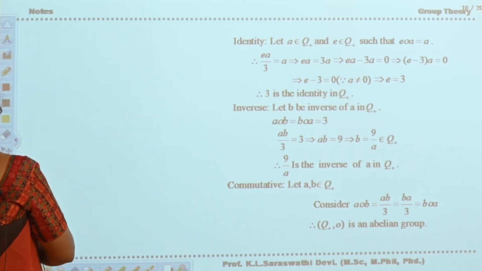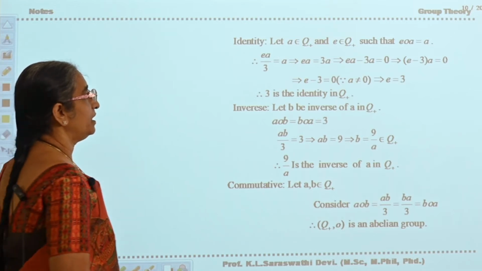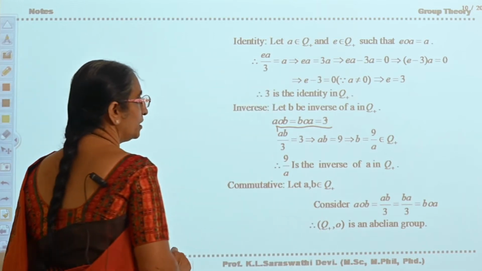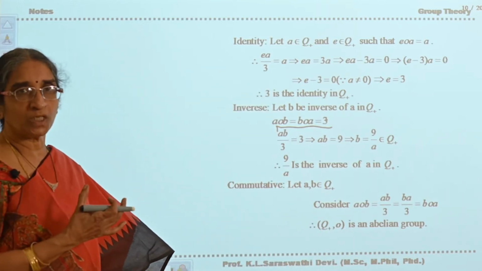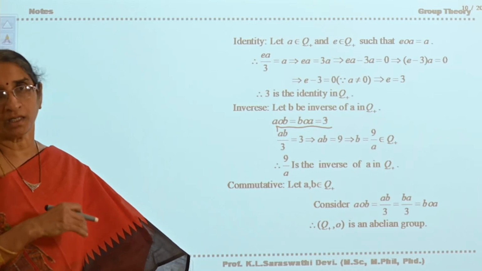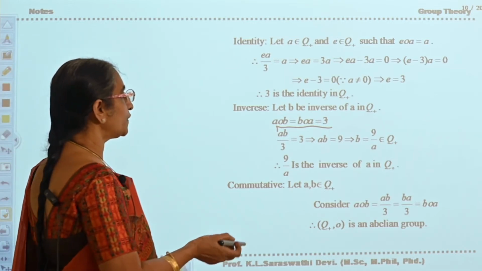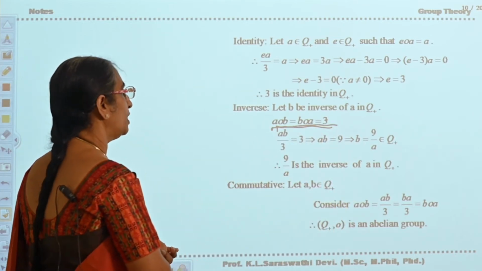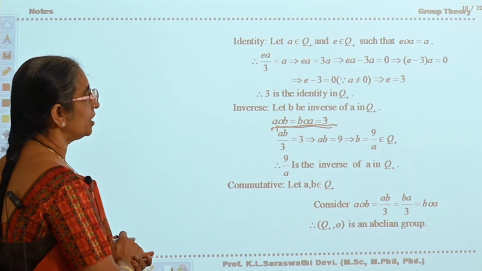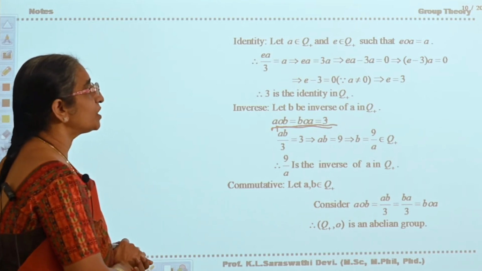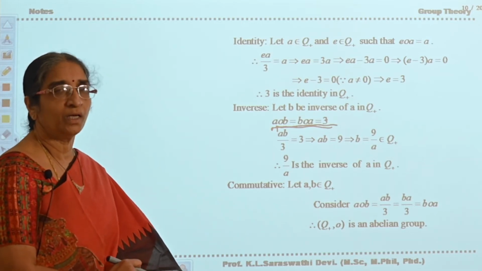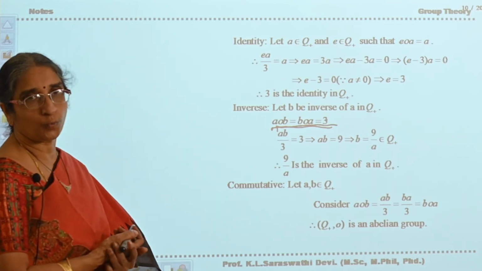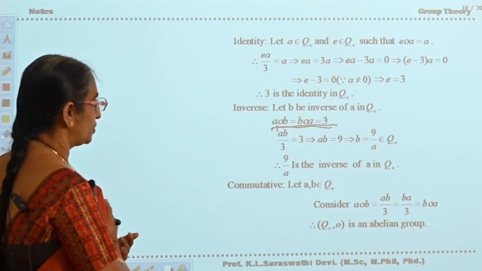Is it clear? Now see the next one, inverse. A circle B, B circle A is equal to 3. Why 3? Because if A, B are inverses of each other, AB is equal to the identity element, which you got as 3. So A circle B is AB by 3 is equal to 3, AB is equal to 9, which implies B is equal to 9 by A. Therefore 9 by A is the inverse of A in Q plus.